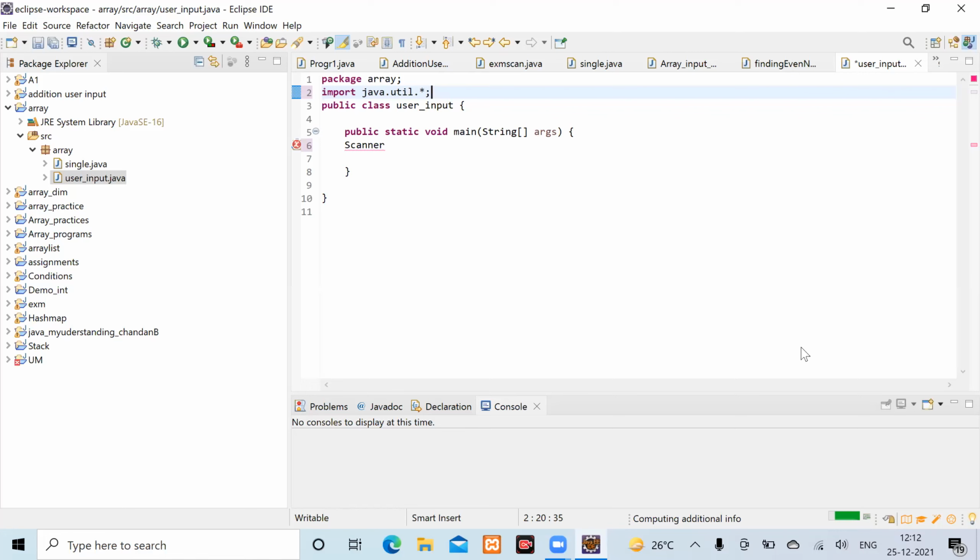Why is it giving an error? Take the cursor over the scanner. Click on the scanner. It will suggest what error you are getting. First, you write down the complete line. Yes, scanner.